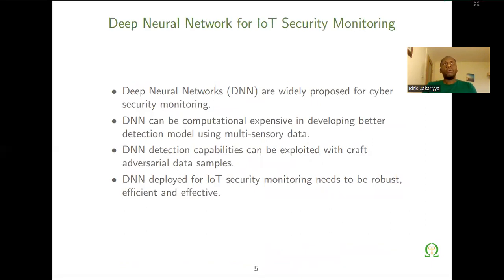Because of that, we exploit the deep neural network. Deep learning outperforms traditional machine learning algorithms in terms of accurate classification in various domains. Deep neural networks also offer promise in cybersecurity monitoring as they outperform a lot of traditional machine learning methods. One disadvantage of this neural network is that it requires a lot of training data, a lot of multisensory data, for it to perform accurate detection and classification.